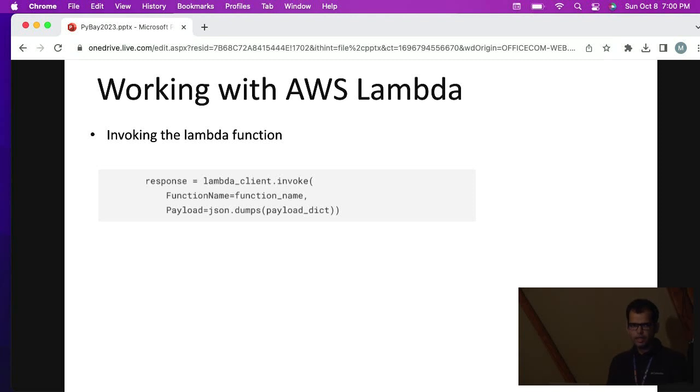And the next is, once we have created a Lambda function, we want to invoke the Lambda function. So Boto3 provides an invoke method, and there we can pass function name and payload. This payload is going to be the input for that function. So it can be, let's say, some kind of customer ID or customer email.